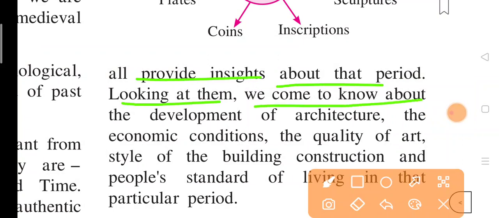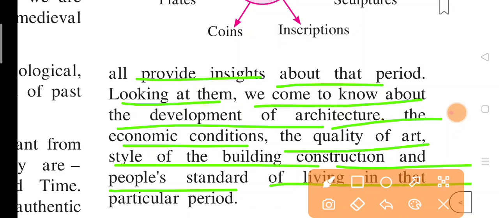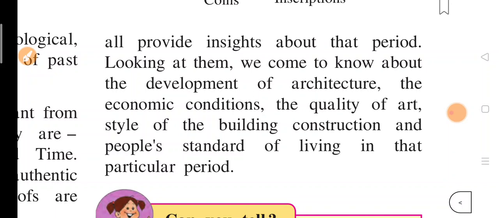Looking at them, we come to know about the development of architecture, the economic conditions, the quality of art, the style of building, construction, and people's standard of living in that particular period. Okay, so looking at these things, we get to know how the architecture was in that time, what were the economic conditions, what was the quality of art, how much importance they gave to art, how they built the buildings, and how the people lived in that period.